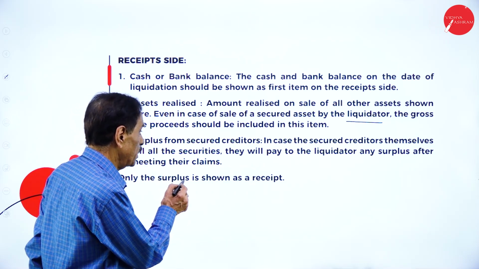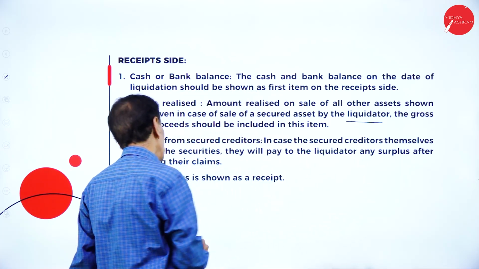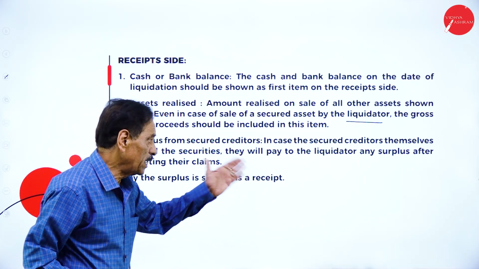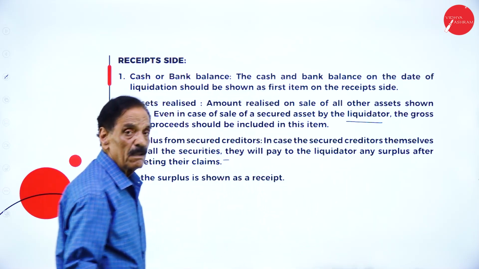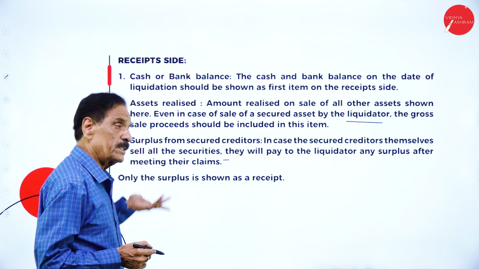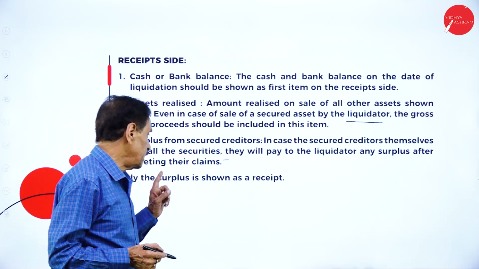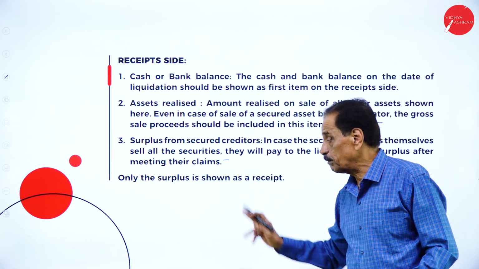Surplus from secured creditors: in case the secured creditors themselves sell the security, they will pay the liquidator any surplus after meeting their claim. Any amount left over after the payment to secured creditors will be shown as a receipt. Only the surplus should be shown on the receipt side.